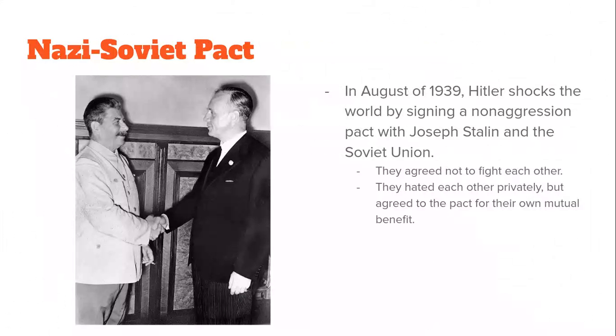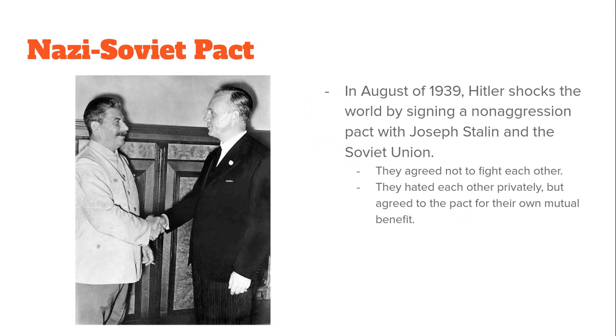But another troubling development during this time period is that Hitler and the Soviet Union actually sign a pact, and there's Joseph Stalin, a leader that we've talked about in great detail already. And this shocks the world, because all of a sudden, it seems as though Nazi Germany and the Soviet Union are allies. That's a huge problem. They are two very powerful nations, and all of a sudden they are coming together in this peace agreement, this non-aggression pact. Like, hey, I'm not going to attack you if you don't attack me, buddy.